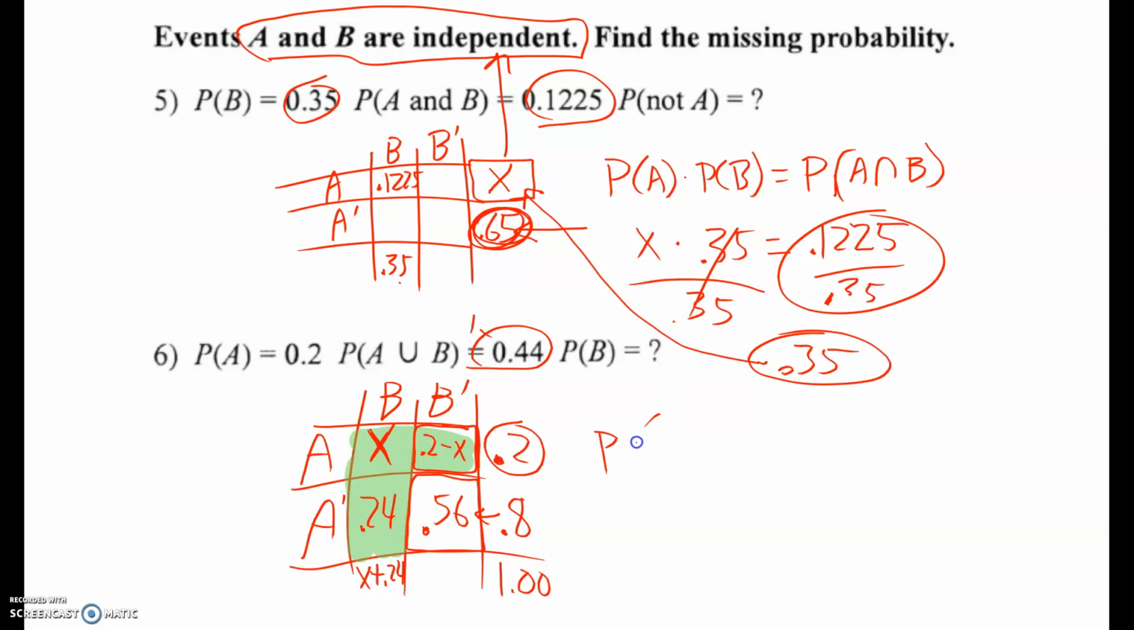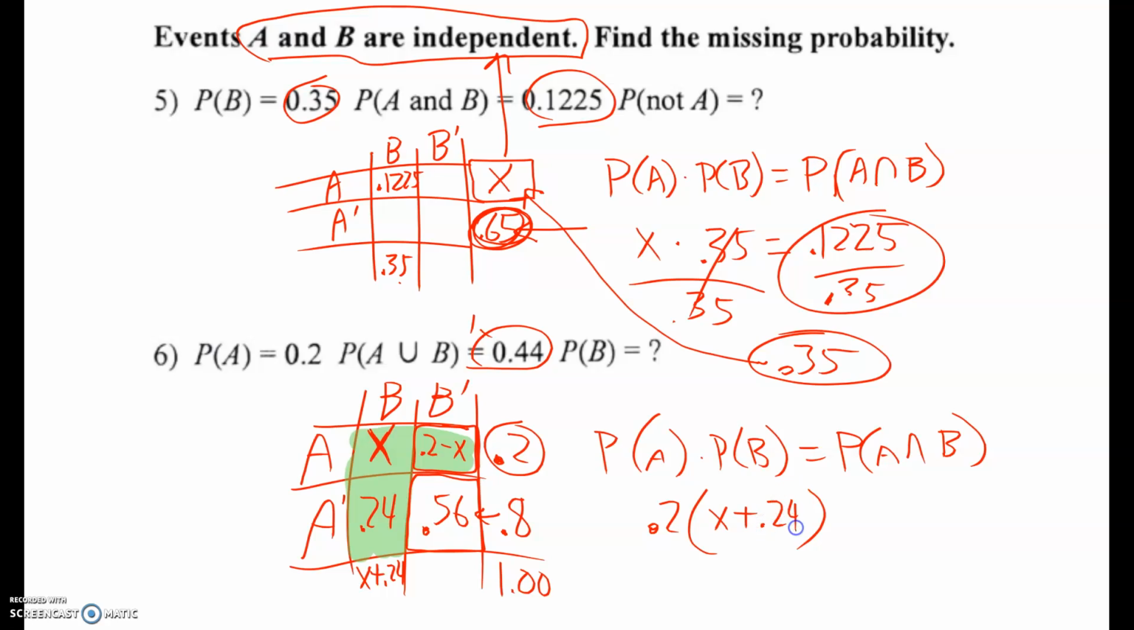Now I'm going to go to they told me they were independent, so the probability of A times the probability of B is equal to the probability of the intersection of A and B. And so the probability of A was 0.2, and then times the probability of B. I have now written that as an algebraic expression, X plus 0.24, and that's supposed to equal X according to my chart.